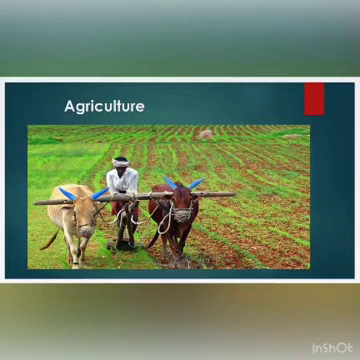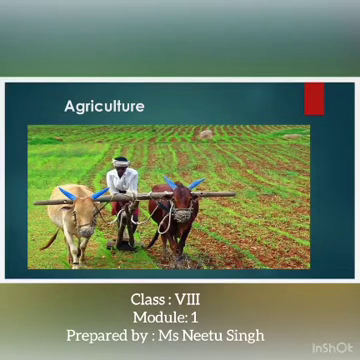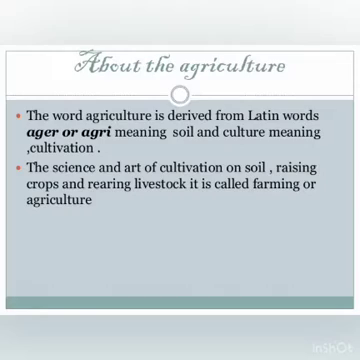Today we are going to start a new chapter of geography which is about agriculture. So let's start the chapter with the meaning of agriculture. The word agriculture is derived from two Latin words, ager or agri, which means soil, and culture, which means cultivation. Thus, the science and art of cultivation on soil, raising crops and rearing livestock is called farming or